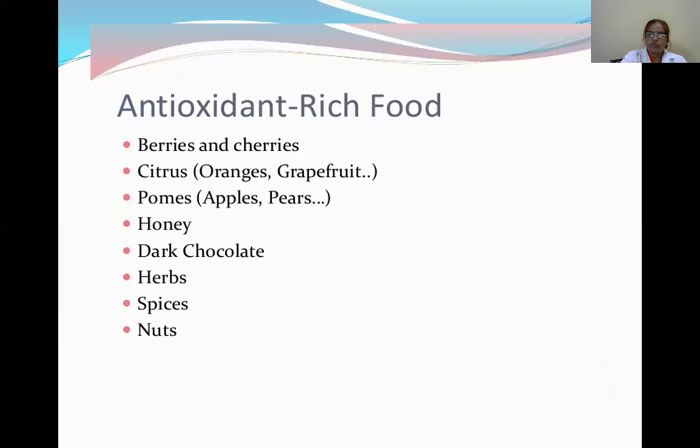See the antioxidant property and antioxidant-rich foods. That is berries and cherries, citrus, plums, honey, dark chocolate, herbs and spices and nuts are contained in antioxidant-rich foods. These are involved in scavenging the free radicals.